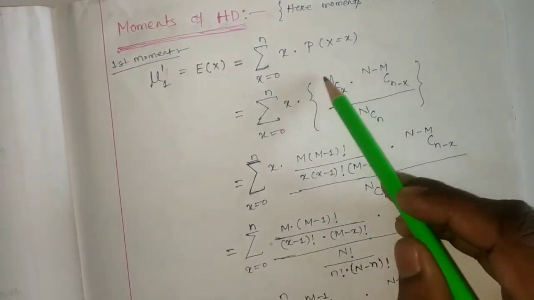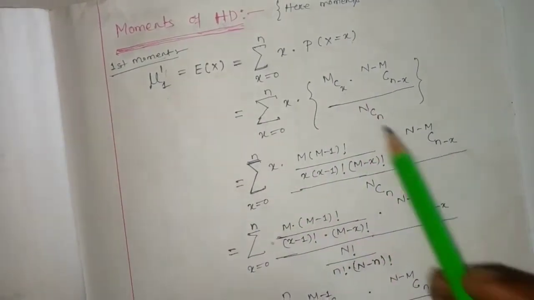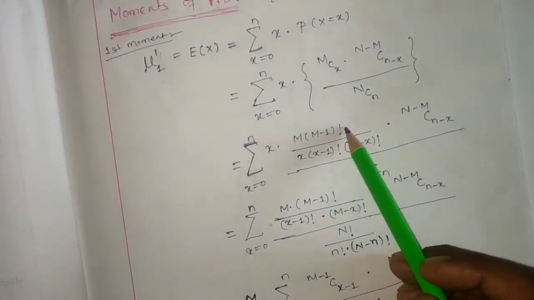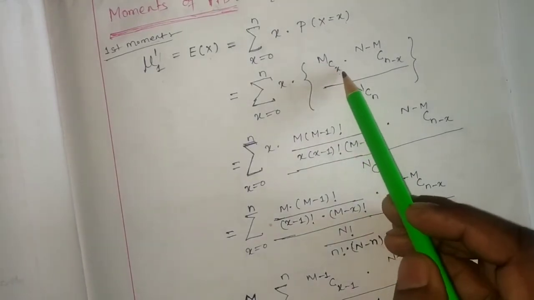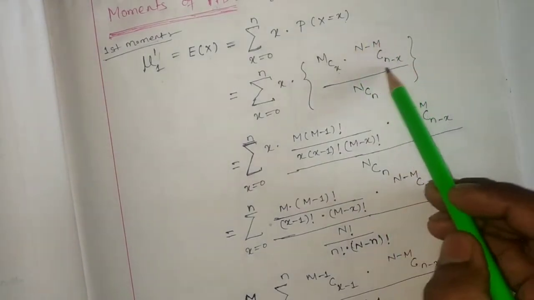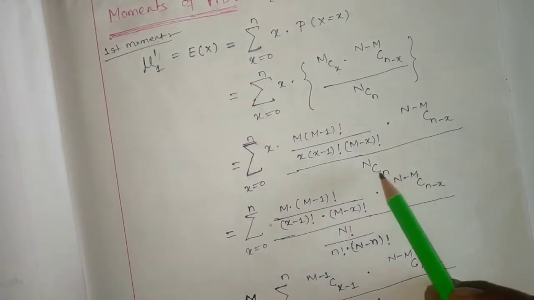Now mCx can be written as, carefully you have to watch, m into m minus 1 factorial divided by m minus x factorial and x factorial. x factorial is nothing but x into x minus 1 factorial, the same thing written, nothing changed. And here NCn I wrote.